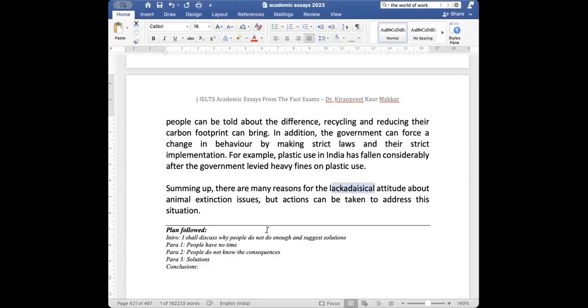About animal extinction issues, but actions can be taken to address this situation.